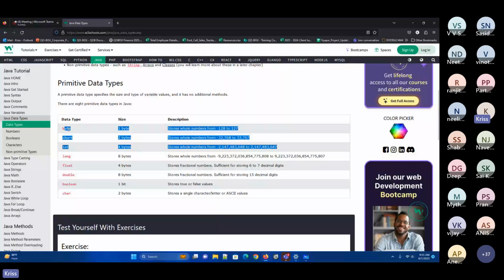So byte is 1 byte, short is 2 bytes, int is 4 bytes, long is 8 bytes. Always remember that long has a bigger capacity compared to integer. Both are whole numbers only. Now what is the range? You can see it here: minus 9, 18 digits to plus 9, 18 digits. This is the range of the long.